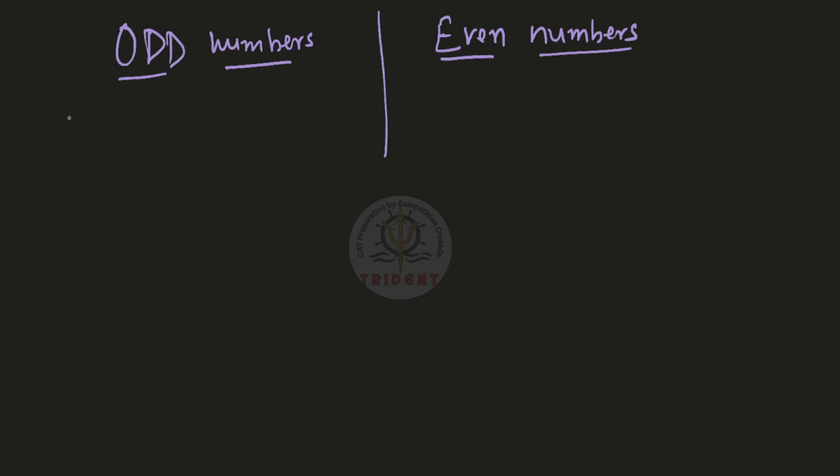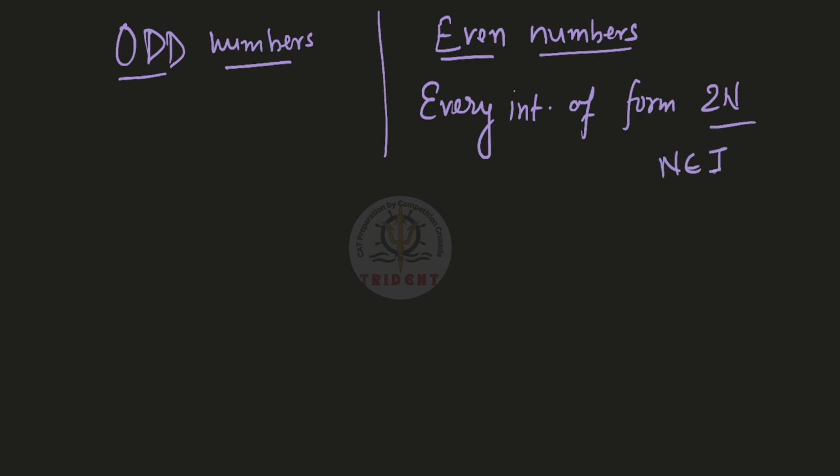Or I should say that every integer of the form 2n is an even integer, where n belongs to integers, okay? And when I say integer, it includes positive, negative as well as 0. Please remember, this is something that you should pay attention to. 0 is an even number, or even integer also you can say, okay? 0 is an even integer. Keep this thing in mind.